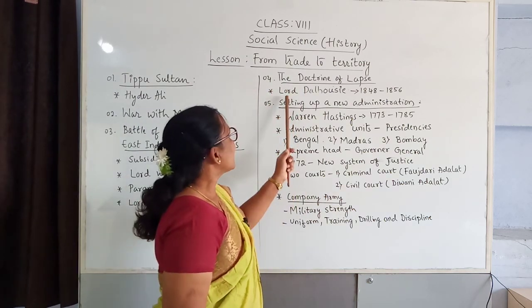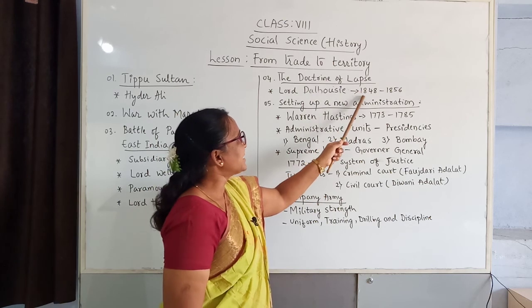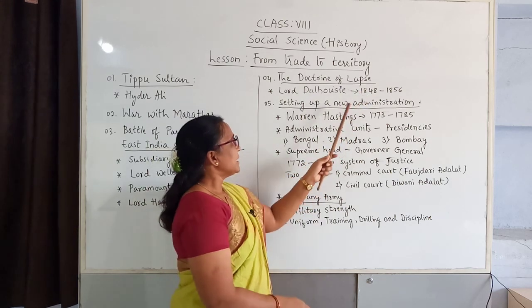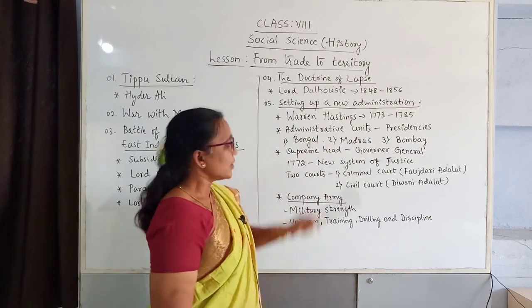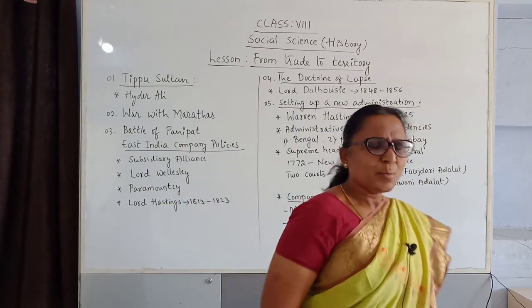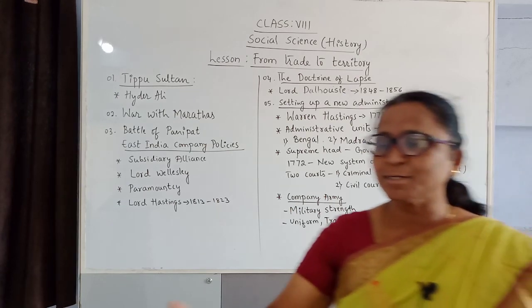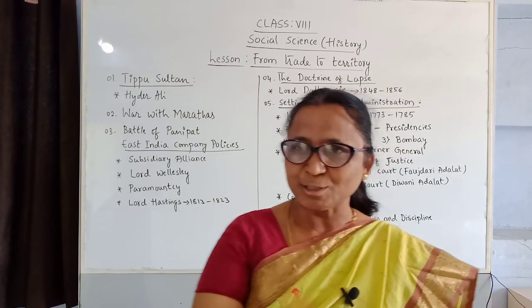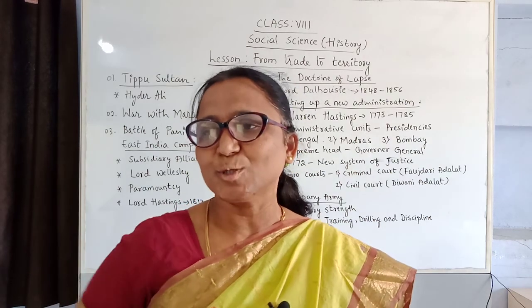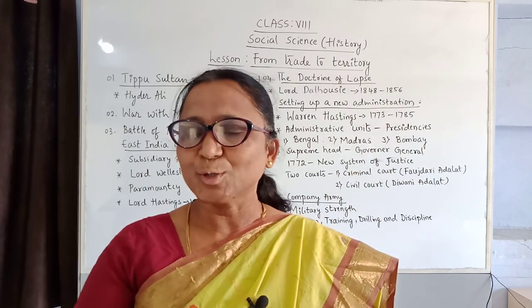Lord Dalhousie, 1848 to 1856. What is this Doctrine of Lapse? Lapse means we do not have anything. For example, we keep our bank account, and the bank has a duration, say 2019 to 2020.